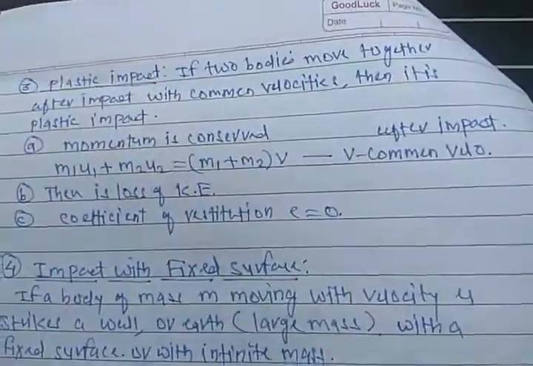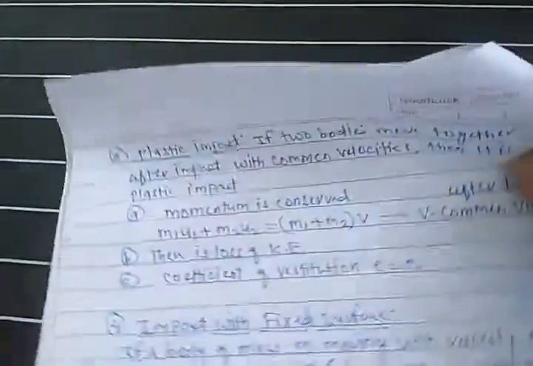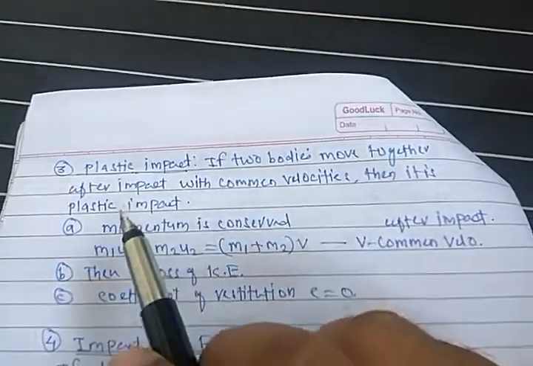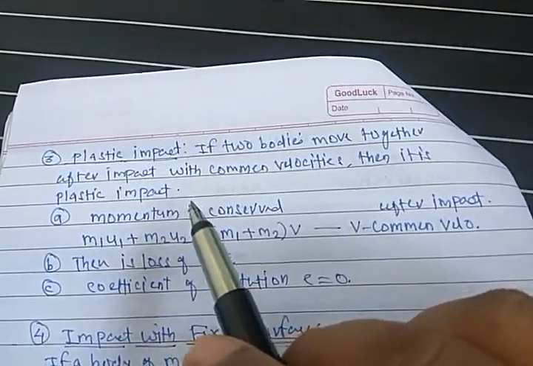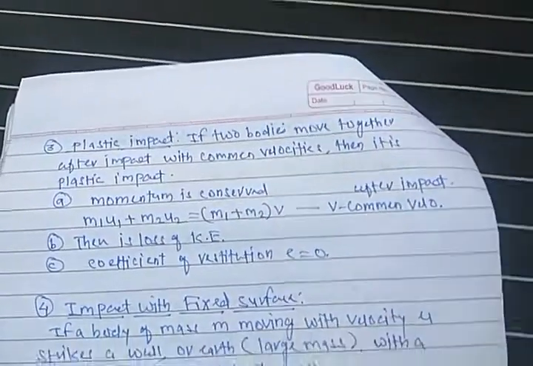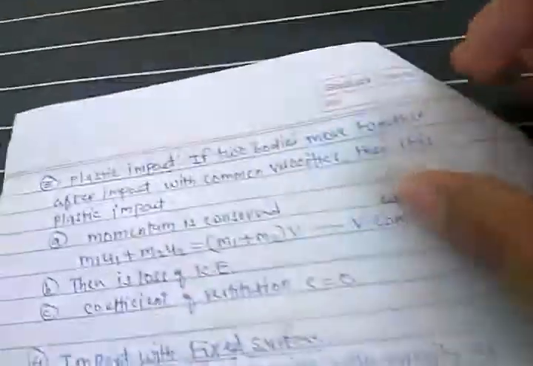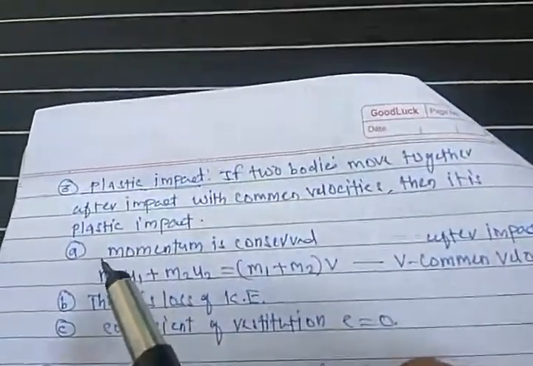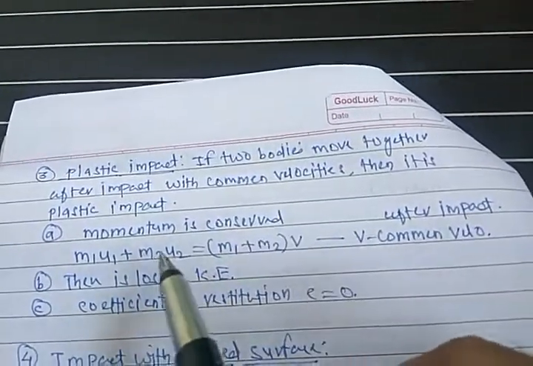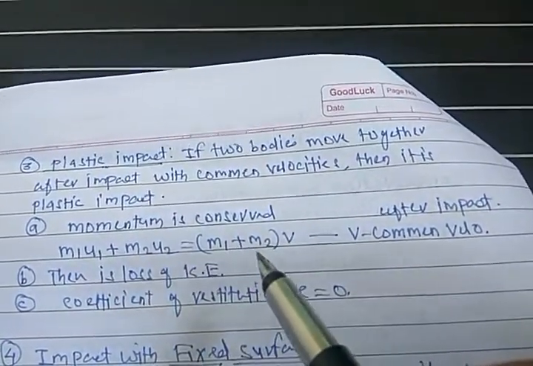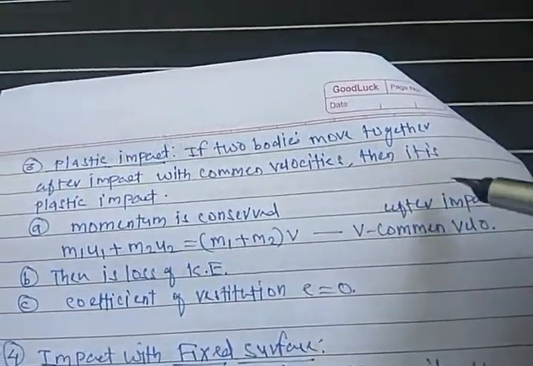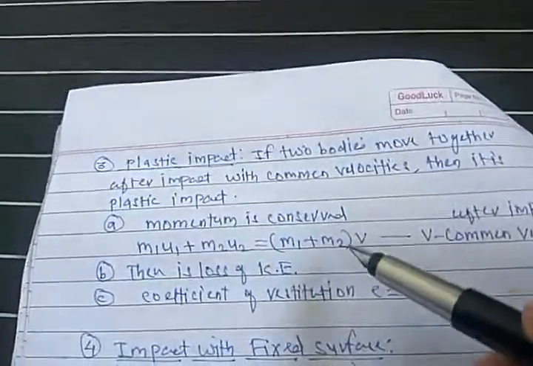There is a third type of impact. It is called plastic impact. If two bodies move together after the impact with a common velocity, then it is called plastic impact. That means the two bodies do not get separated after the impact. Momentum is conserved here also: m1 u1 plus m2 u2 is equal to (m1 plus m2) V, because the velocity is common. So momentum is conserved in this way.